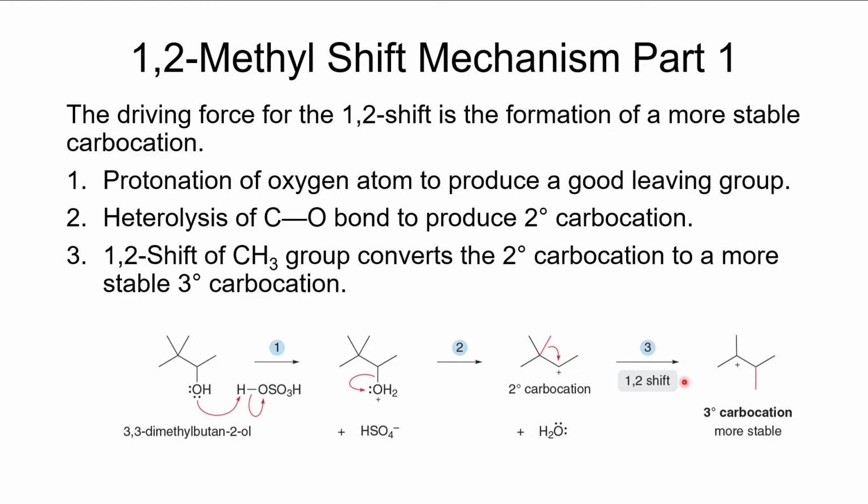The primary reason for this is that, one, we can't form a primary carbocation, so we can't start there. And shifting from a secondary carbocation to another secondary carbocation doesn't give us enough energy benefit to overcome this activation barrier. So this is pretty much exclusively going to happen when we can form that more stable tertiary carbocation.